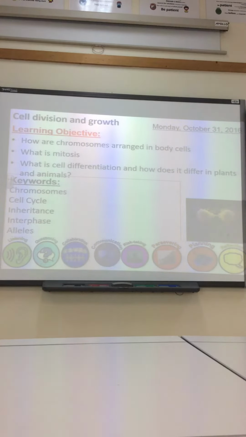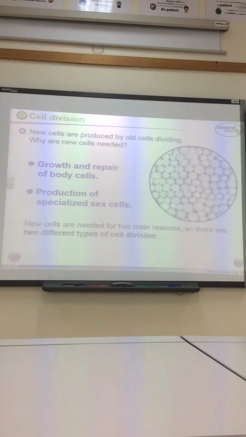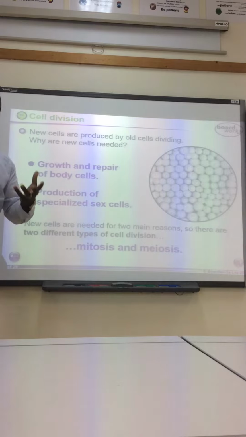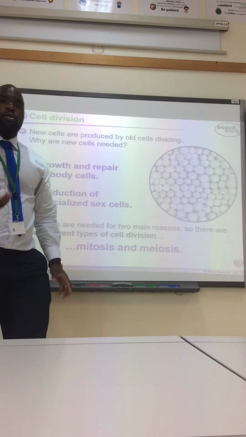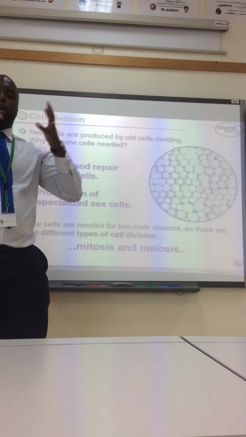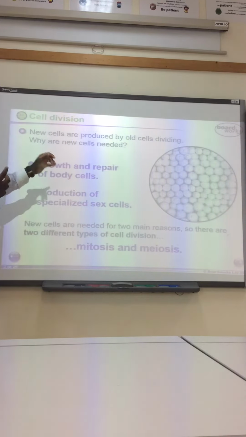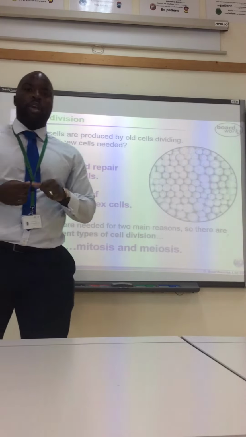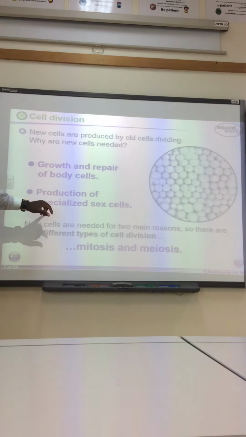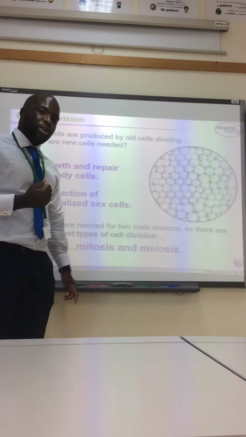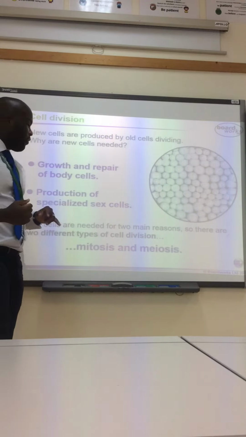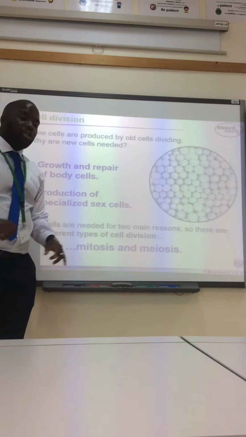So let's get started. There are a few reasons why we need cell divisions to go on, okay? The first is the growth and repair of body cells. For example, the only thing that's changed since you were a baby is that you've added to the number of cells in your body, okay? So that's you growing and repairing body cells. If you have a cut, for example, those cells need to be repaired. We also produce specialized sex cells known as gametes. Growth and repair links to mitosis, and the production of specialized sex cells links to meiosis.